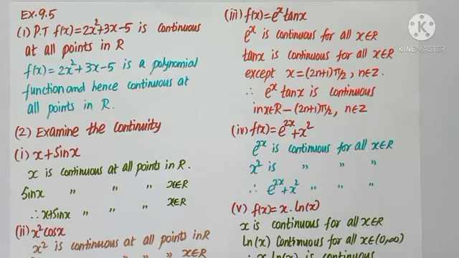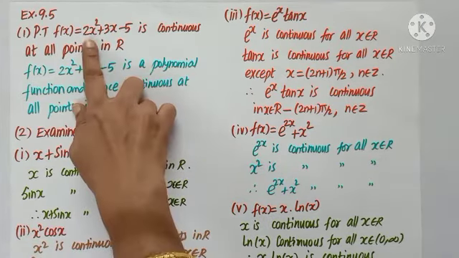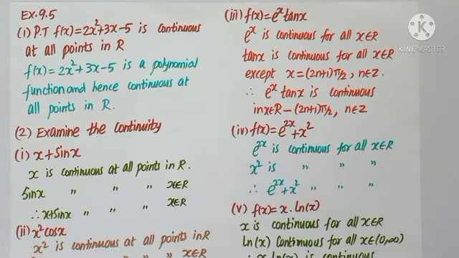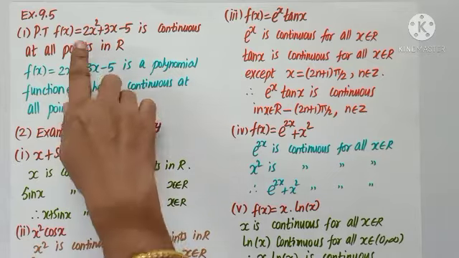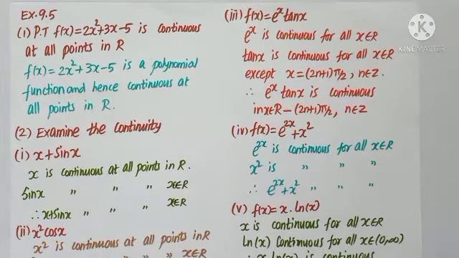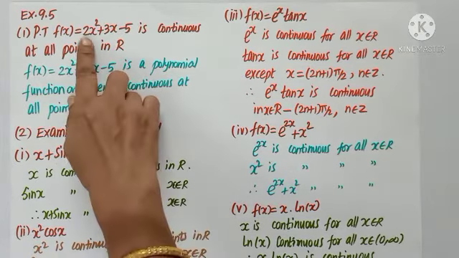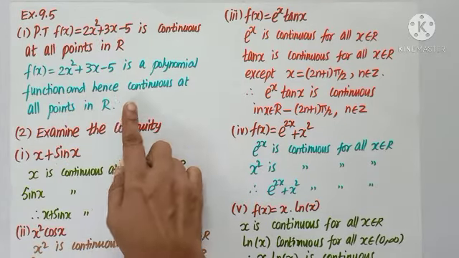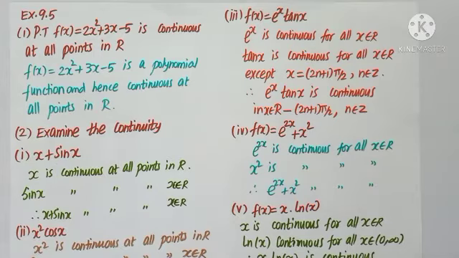Exercise 9.5, question number 1, prove that f of x equals 2x square plus 3x minus 5 is continuous at all points in R. It is a polynomial function. So once I identify it as a polynomial function, I can immediately conclude it is continuous at all points in R. Question number 2, examine the continuity.